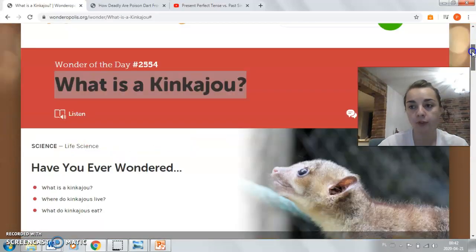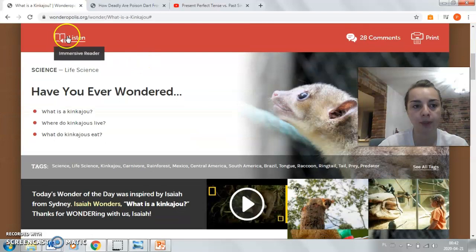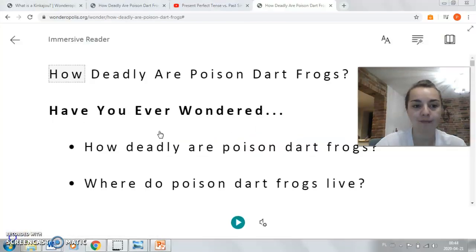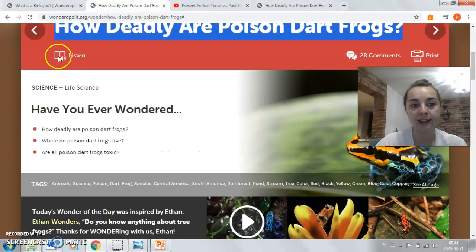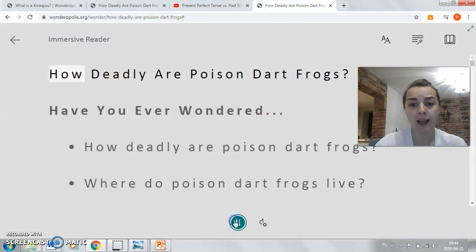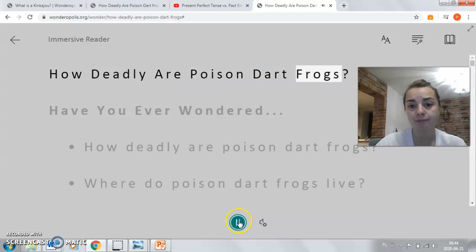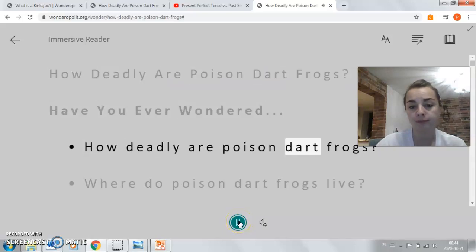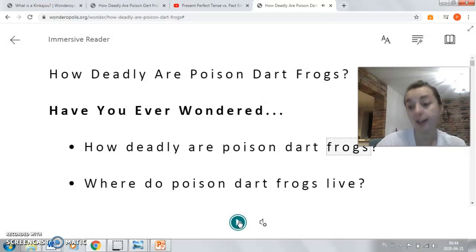Oh, there was something wrong with my computer, but it's been working a minute ago. Okay, so it works finally. So after clicking listen, the text will be open. And how deadly are poison dart frogs? And that's how it works.